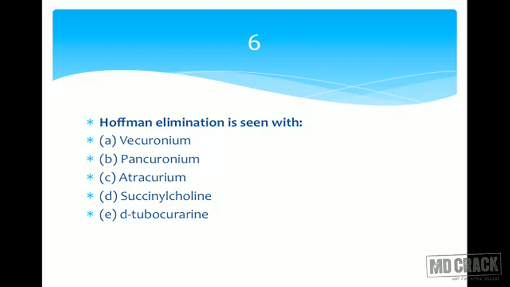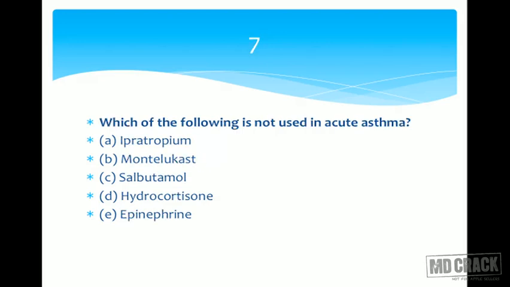What is Hofmann elimination? Hofmann elimination is spontaneous degradation of a drug without need of any enzyme. So there are two substances, atracurium and cis-atracurium. These substances undergo Hofmann elimination. This is an important information. You need to remember the two names, atracurium and cis-atracurium. That's your answer, atracurium. Next question.